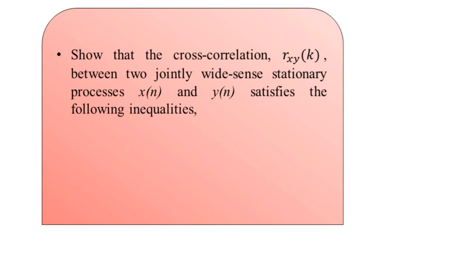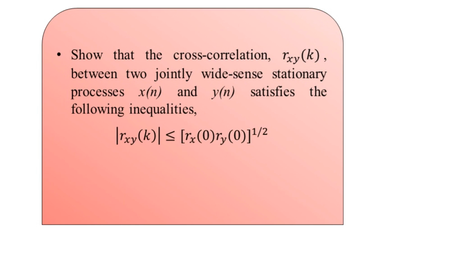Let us have, first of all, the problem statement. The problem statement starts with: show that the cross correlation, that is represented r suffix xy of k here, between two jointly wide sense stationary processes represented x of n and y of n satisfies the following inequalities. This is the first inequality.